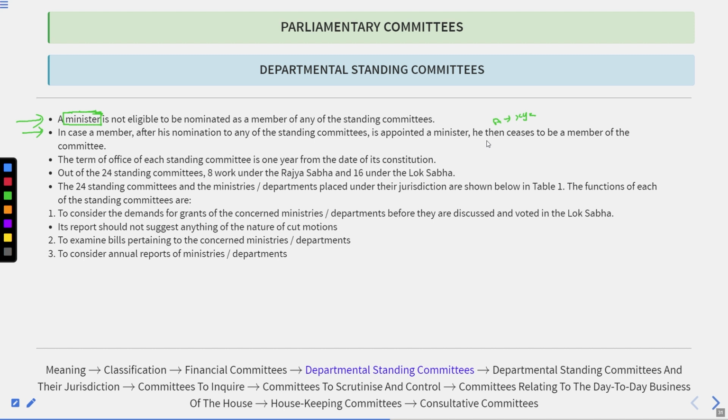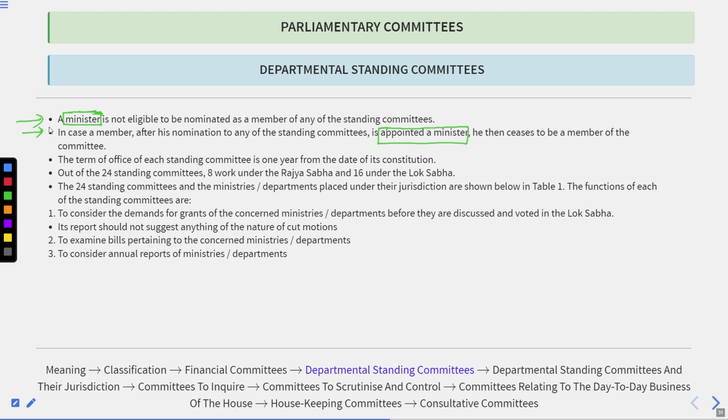Now what will happen? He has been appointed as a minister. And when he is appointed as a minister, ultimately what will he become? He will become part of the union executive, or a member of the council of ministers. So ultimately, his membership will be cancelled. Why? By the first norm.